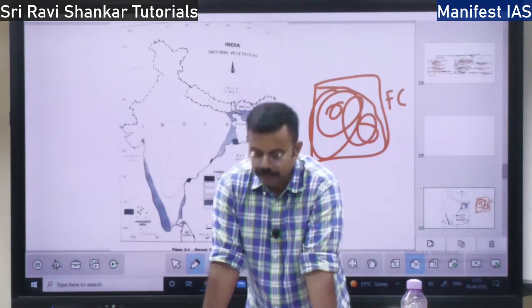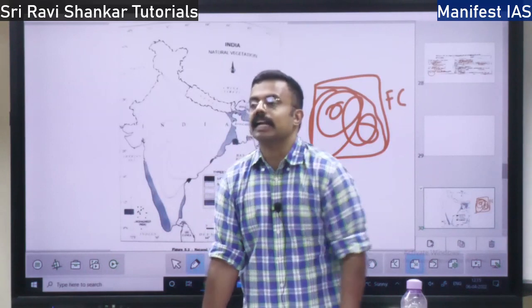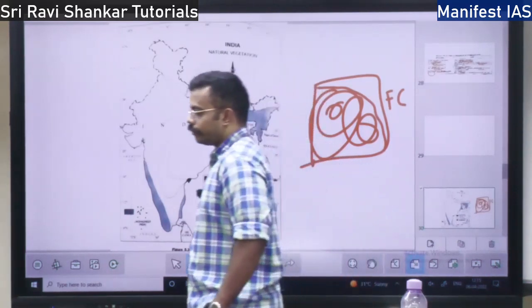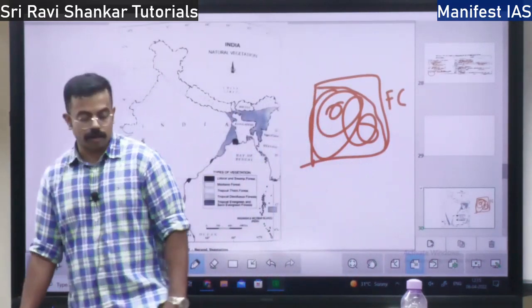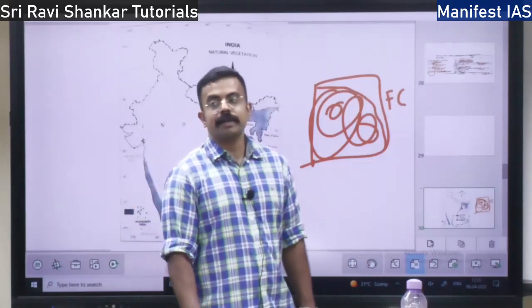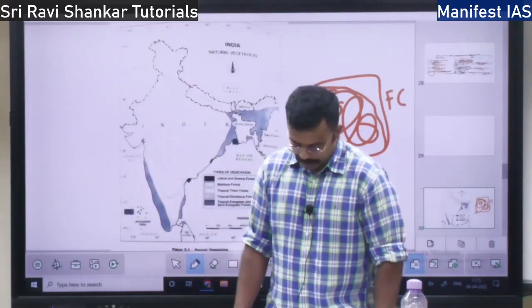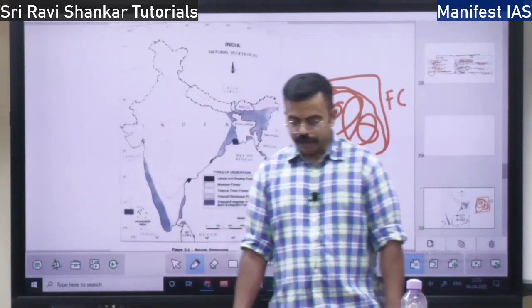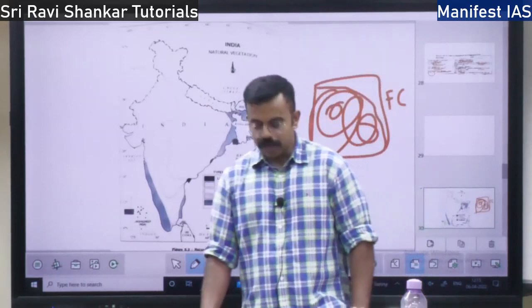The highest forest cover is in Andaman and Nicobar. The forest cover in Andaman and Nicobar is 87%. They have divided the forest cover in India into 3 types.